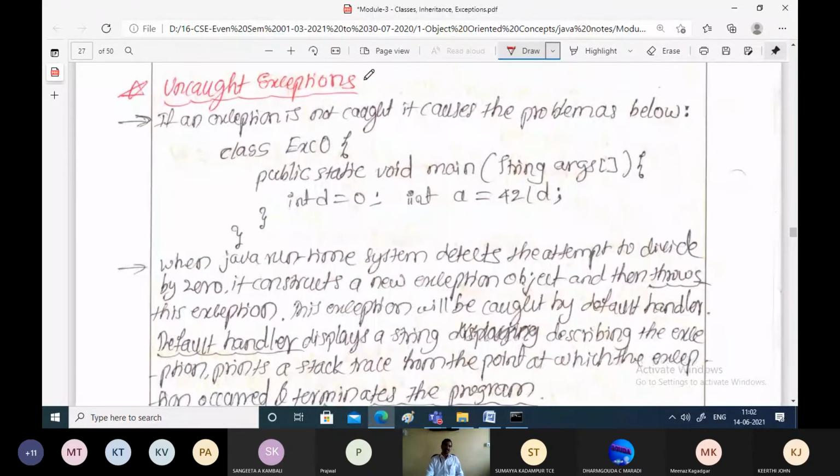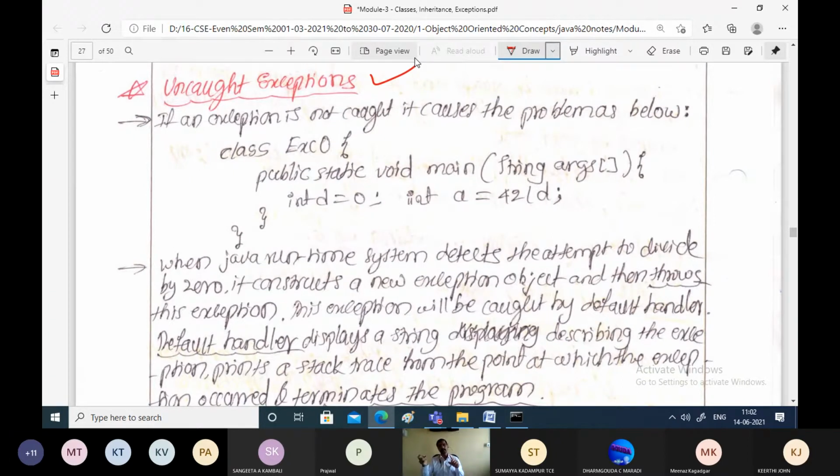Now let us see what happens if some exception is not caught. Uncaught exceptions. What does uncaught exception mean? You are trying to execute a program and it is possible that there will be some error during the execution. You may write the solution for that, or you may not.